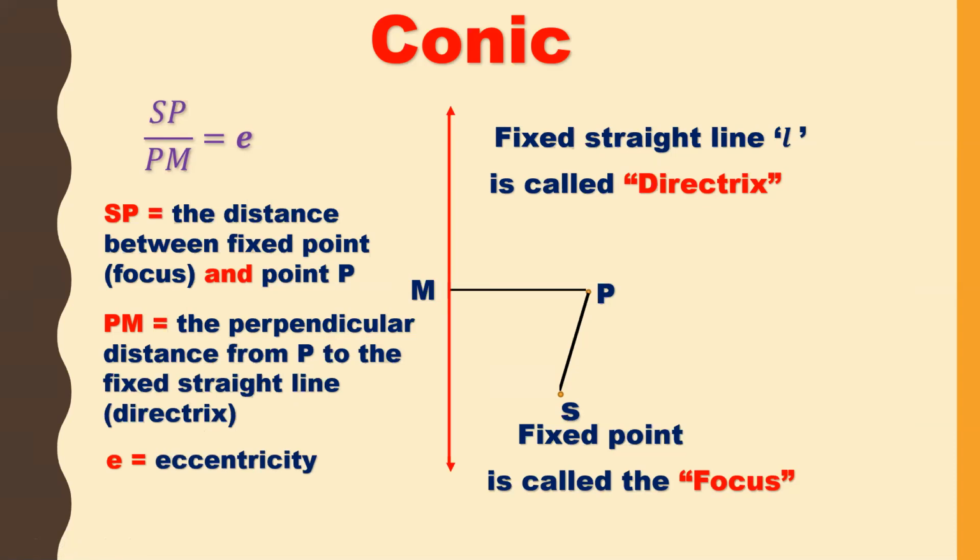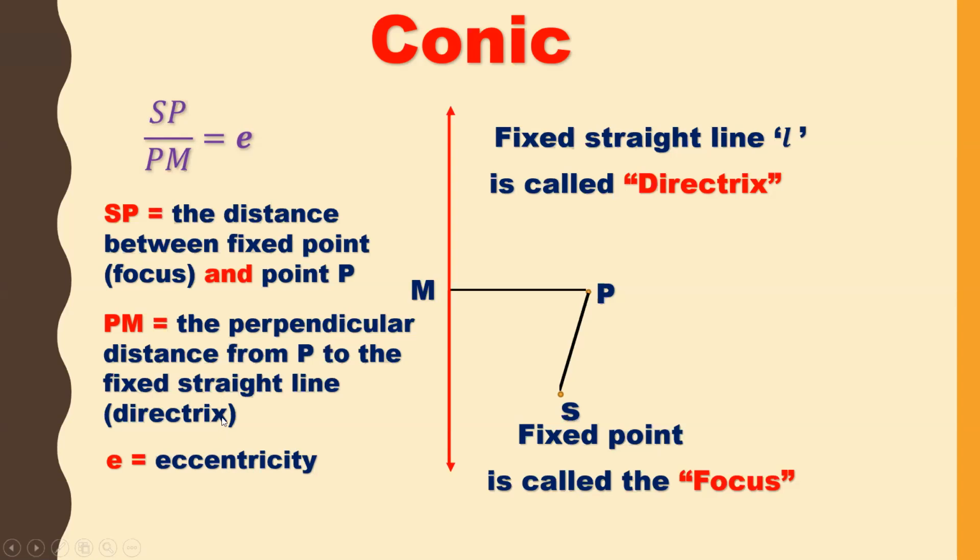And what is directrix? Directrix is a fixed straight line. So what is the conic definition? Conic definition is nothing but SP by PM is equal to E. SP is the distance between the fixed point and point P, and PM is the perpendicular distance from P to the fixed straight line, which is a directrix.